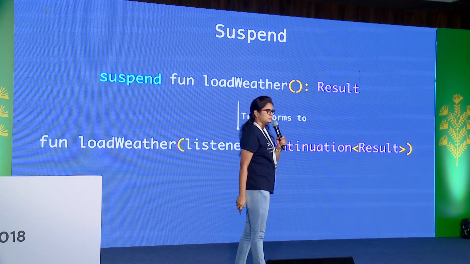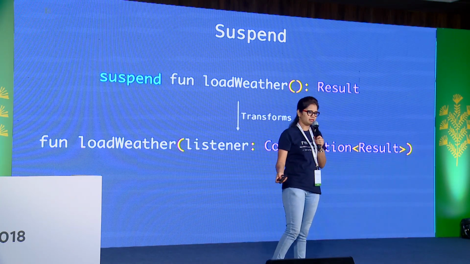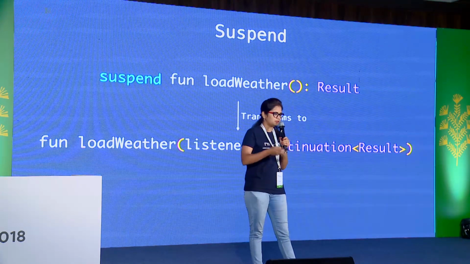To understand this a bit more, let's take another example. Let's say you are writing a Fibonacci series example and you provide some n numbers and you want the result as a list of integers. If you add suspend to that Fibonacci function, it will not return the list of integers then and there. It will just carry forward the result to the coroutine builder and return it when you require it. That means it will not block the thread.